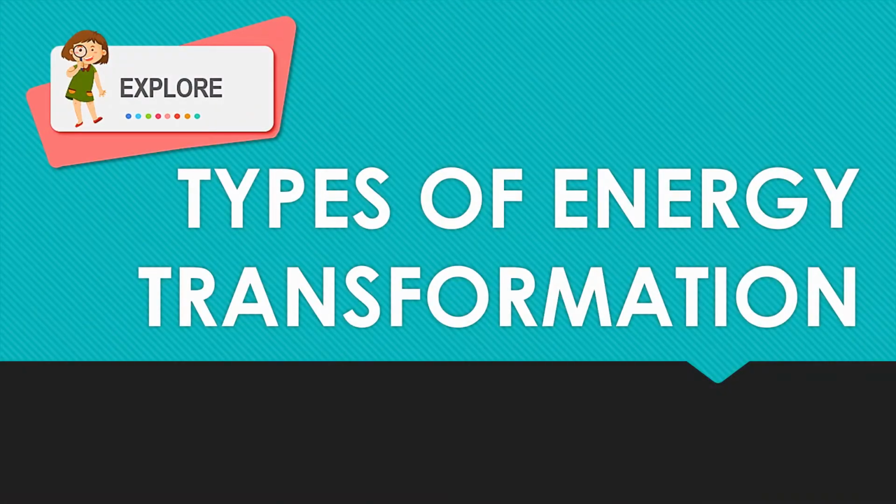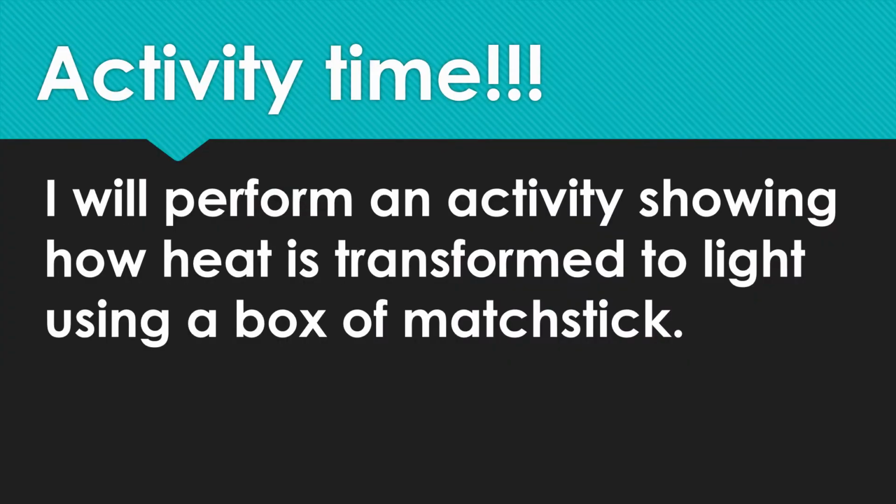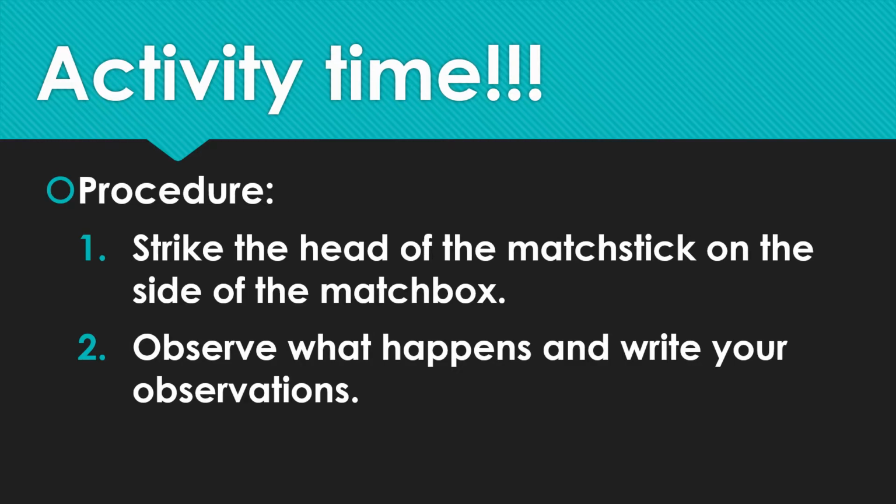In this video lesson, we will discuss two types of energy transformation. Let us start with the first type of energy transformation, heat to light, by performing this activity. I will perform an activity showing how heat is transformed to light using a box of matchsticks. Here are the procedures. 1. Strike the head of the matchstick on the side of the matchbox. 2. Observe what happens and write your observations. You can do the activity with me. Just make sure the materials are ready and you ask help from an adult.